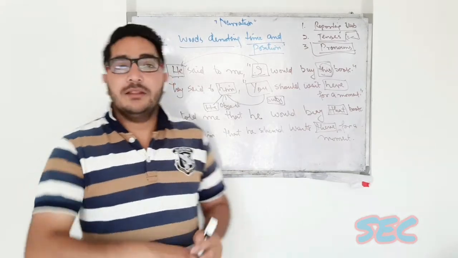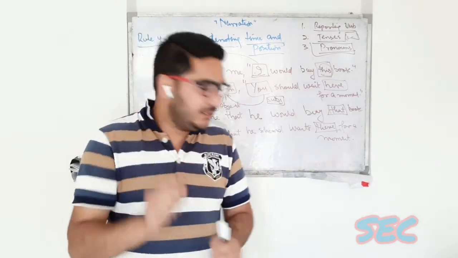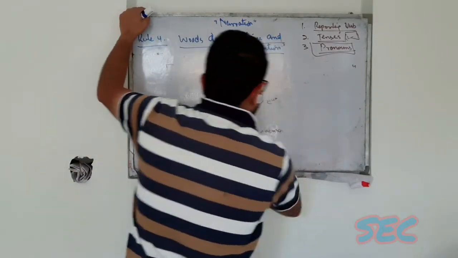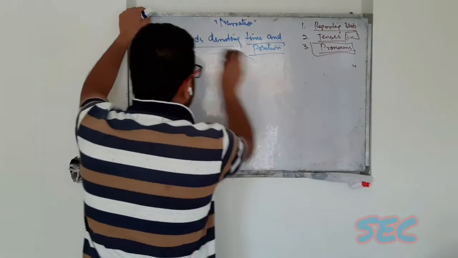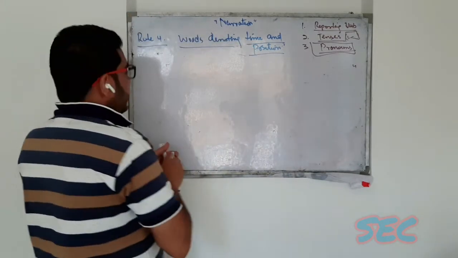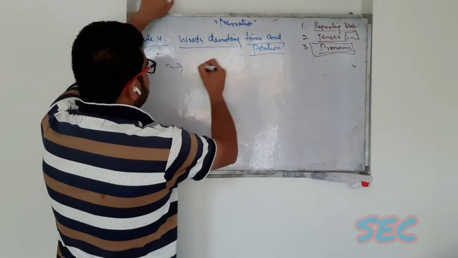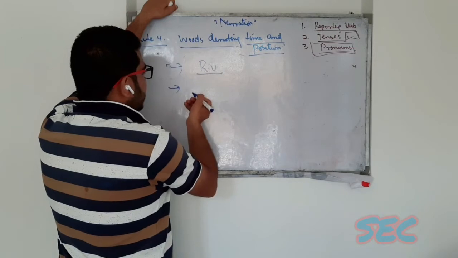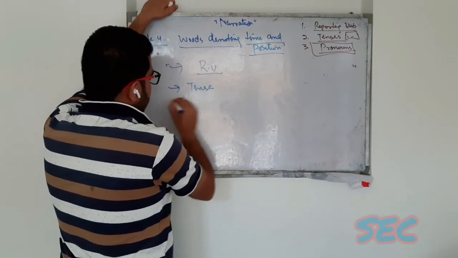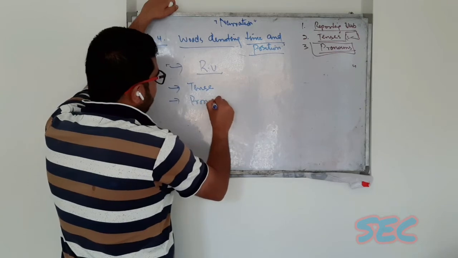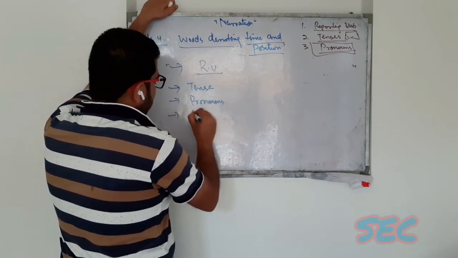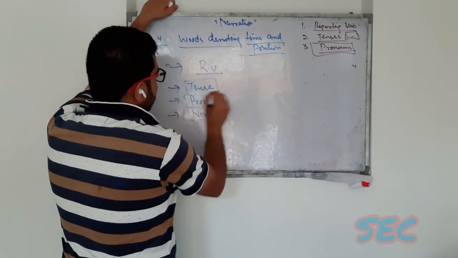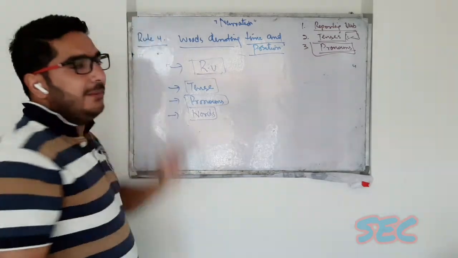So these were the four rules. The first rule we discussed was about the reporting verb. The second rule was about tenses. The third rule was about pronouns. And the fourth rule was about certain words which show time and position.